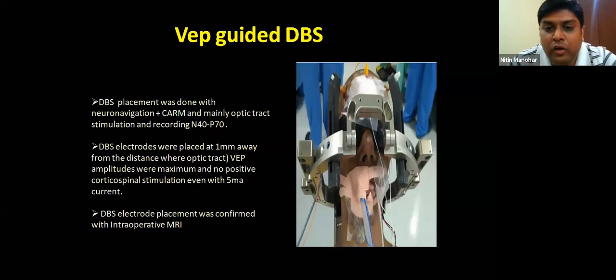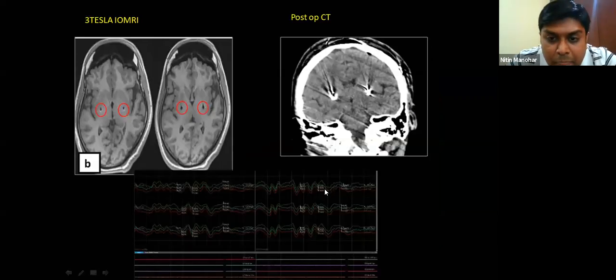We have published this in Neurology India. You can have a look at the paper and understand how we did this. Very challenging. Also, we look at corticospinal tract monitoring. So this is the optic tract stimulated VEP, where we look for maximal amplitude, and also we look for side effects of the corticospinal tract. So this is how we can do VEP guided DBS placement.